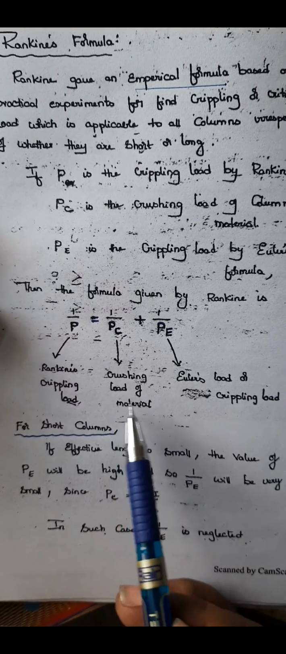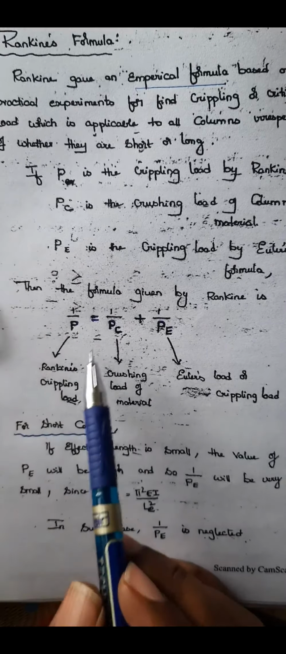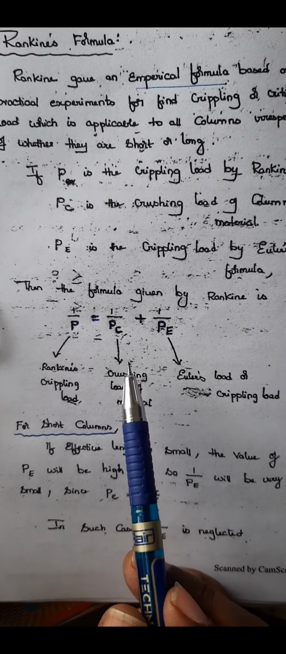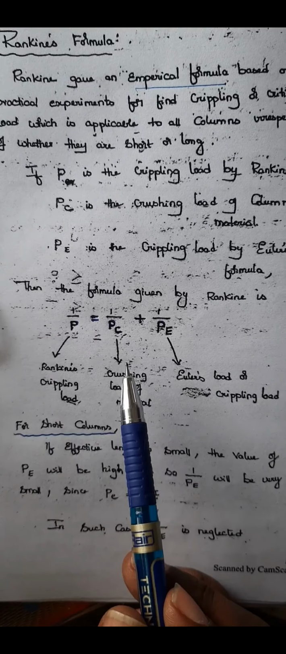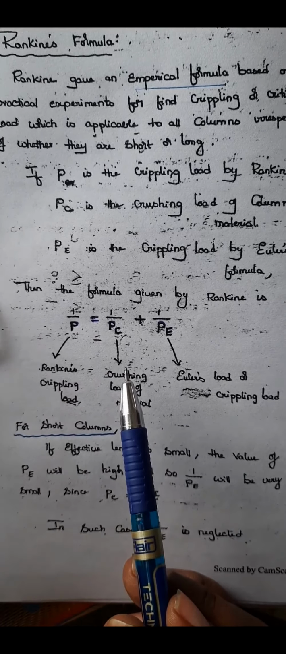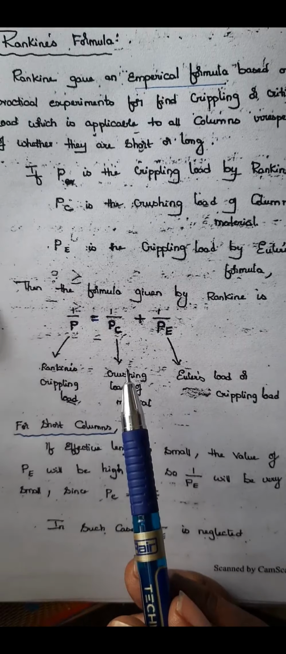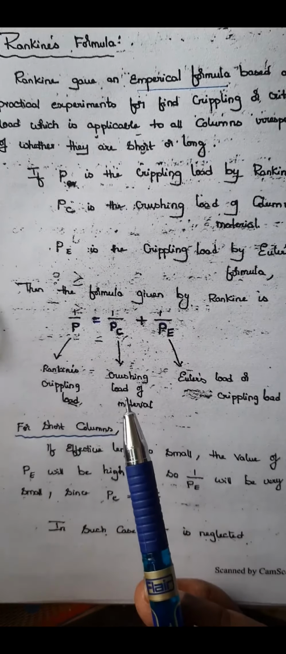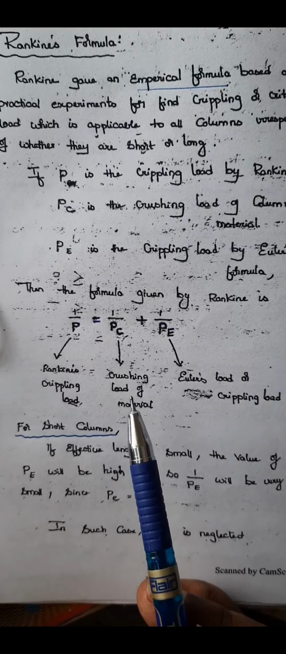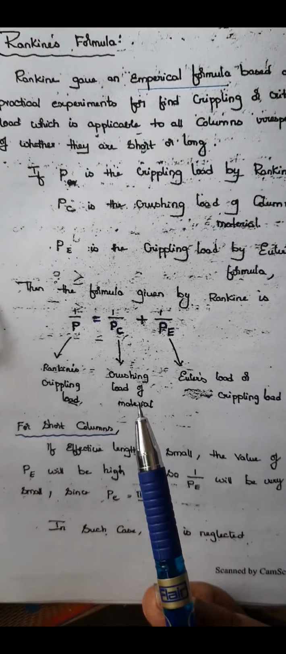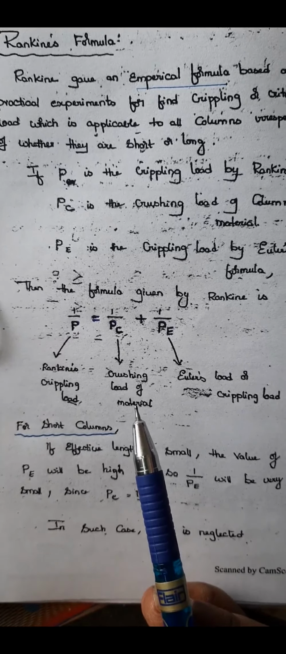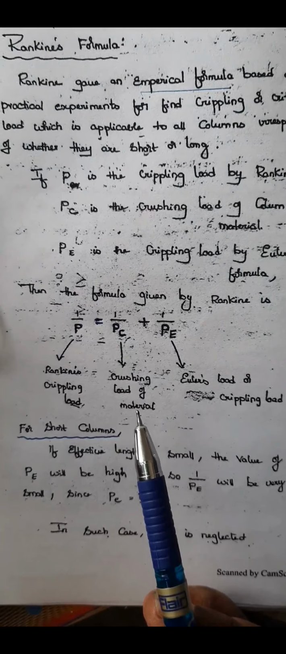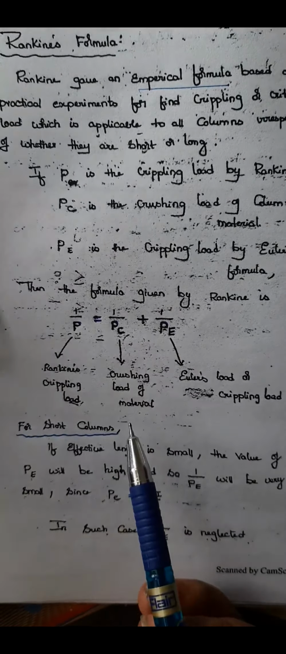PC is the crushing load of the material, meaning how much load, when applied, makes a material get crushed and fail. For example, if you have M20 grade of concrete, and you made a cube and tested it in a compression testing machine, it is going to get crushed at around 20 Newton per mm square, approximately, right? So that is the maximum crushing stress. At that stress, it is going to fail, and the corresponding load is nothing but the crushing load of the concrete.